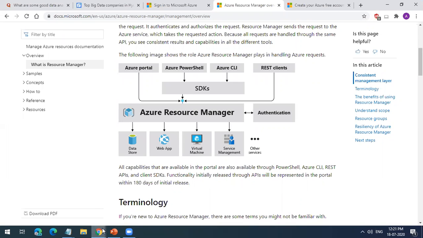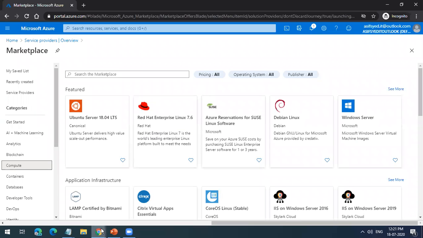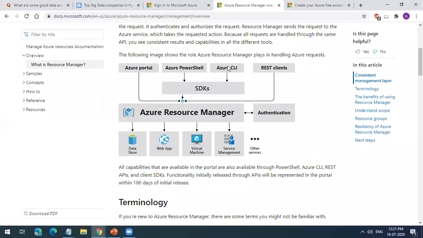We are accessing the Resource Manager via the portal. You can do it using Azure PowerShell, and you can do it using Azure CLI. My advice for you guys is to learn Portal and Azure CLI. You can leave Azure PowerShell. If you are a Windows administrator, then you already know PowerShell, and it will be easy for you. But these days, PowerShell is a little at the backside. Focus more on Azure CLI, because the CLI of Azure, AWS and Google Cloud is similar. So if you learn one CLI, you will be able to learn the other one. You will at least understand how the CLI works. I'll just give you an example.